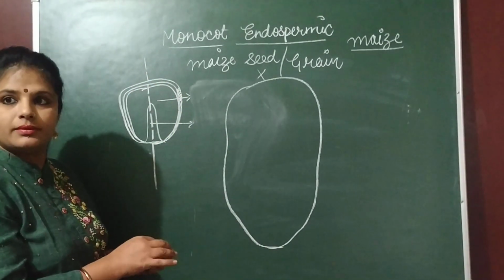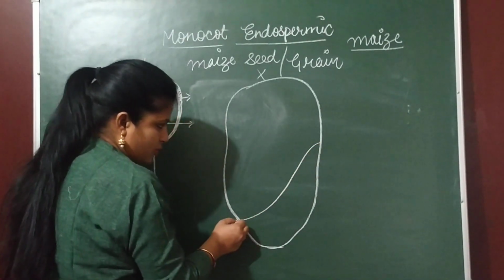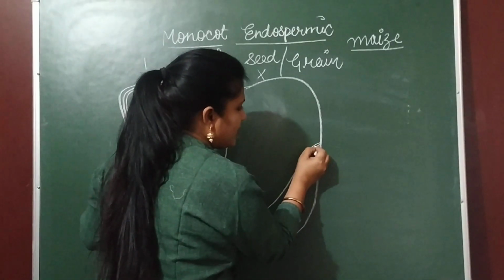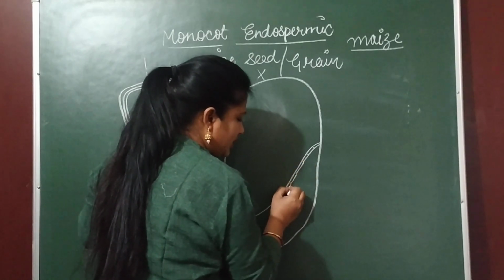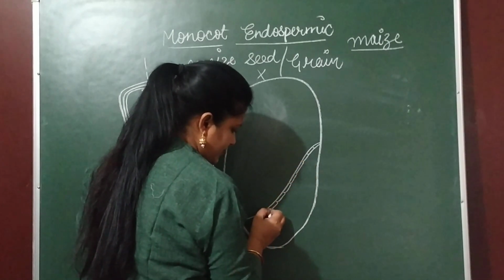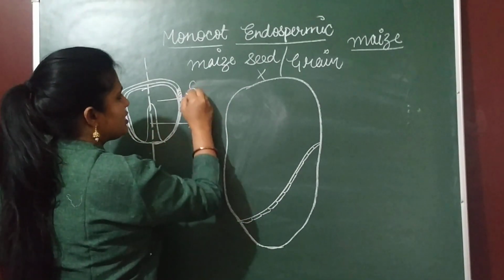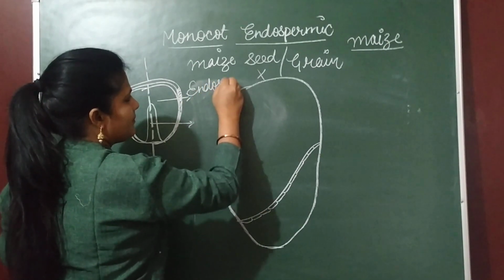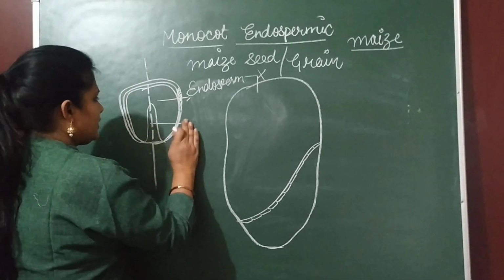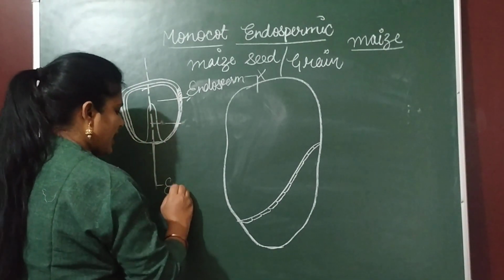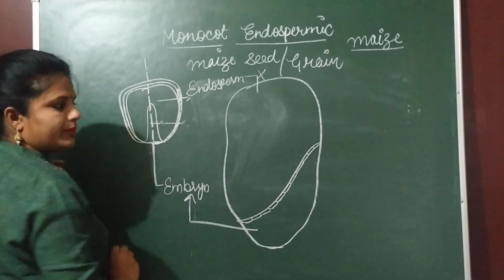Is it visible? Okay, it is divided into two parts obliquely. This is the epithelial layer. It is divided with the help of a layer, and that layer is called epithelial layer. From this diagram you can notice this part is endosperm, and in this also this part is endosperm. This lower part is embryo and this one part is embryo, right?